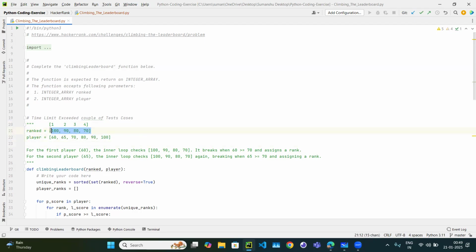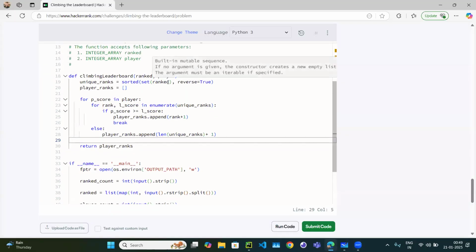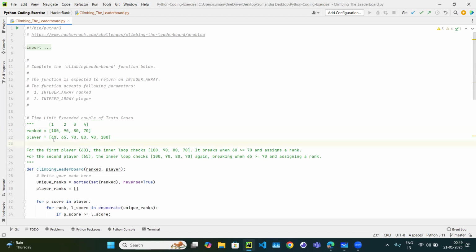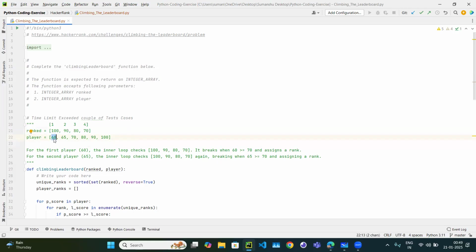and we already optimized it by removing the duplicates, which is totally fine. We have to do that. Now we start with 60, the first player, and we are going to compare with all the ranks. Okay, so we start with 60, we compare with 100, we compare with 90, we compare with 80, we compare with 70. We could not find any, and then we found, okay, the rank is 5.